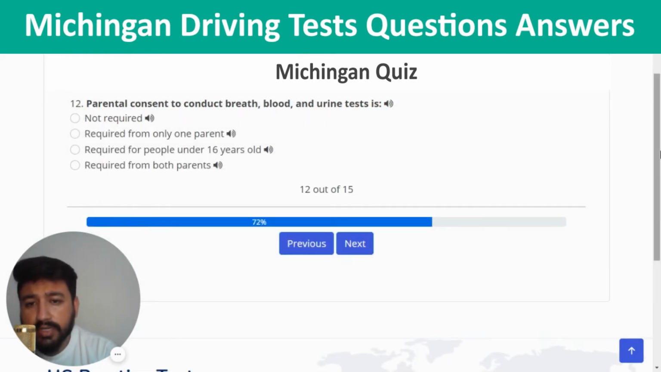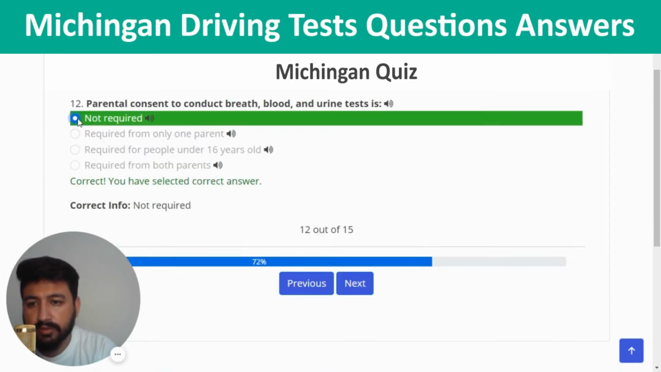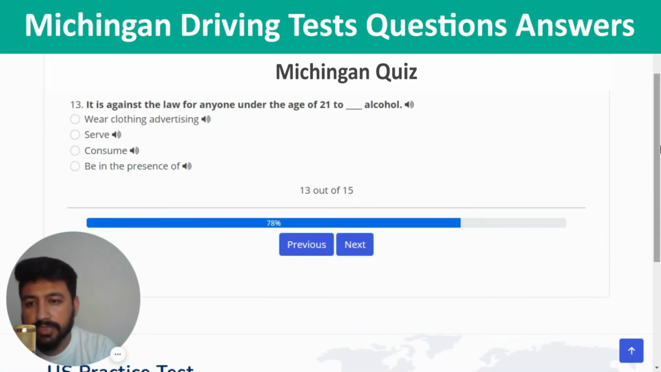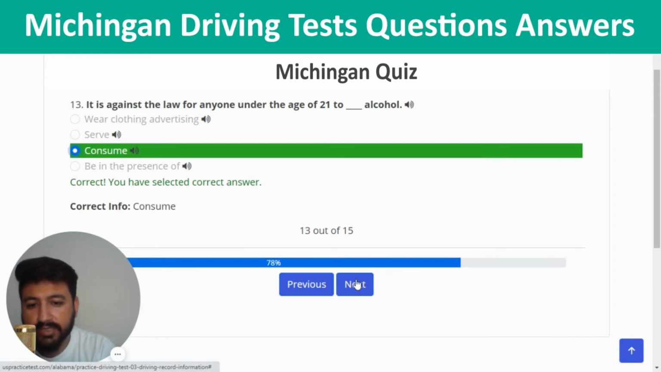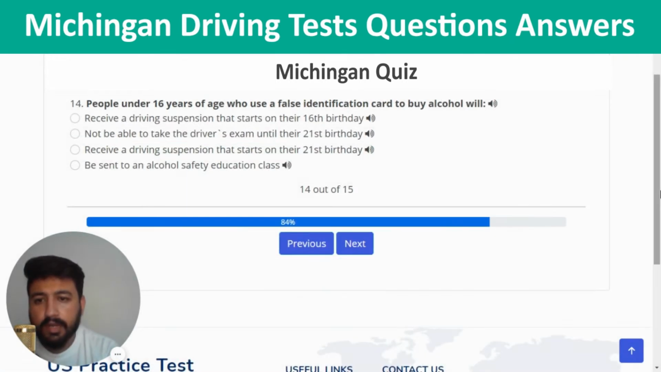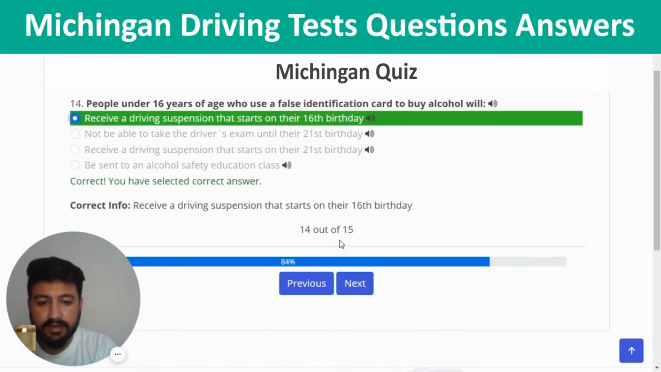Parental consent to conduct breath, blood, and urine tests is. The right answer is not required. So I'm going to click on the first option, correct, and next. The third last question of quiz number 1 is, it is against the law for everyone under the age of 21 to blank alcohol. The right answer is consume, correct, and we will move to the second last question of quiz number 1. People under 16 years of age who use a false identification card to buy alcohol will. The right answer is receive a driving suspension that starts on their 16th birthday, correct, and next.